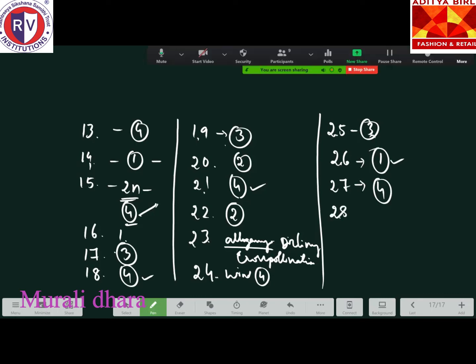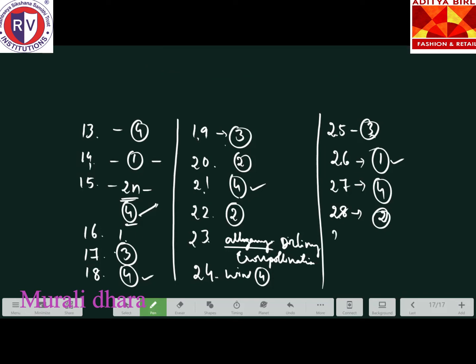Yes, we'll move to the next one, 28th question. Cleistogamous flowers are found in Oxalis. The second option is the correct option. Mirabilis, Nun and tobacco have both cleistogamous and chasmogamous flowers. Example for cleistogamous, it is Oxalis. That is the correct option.